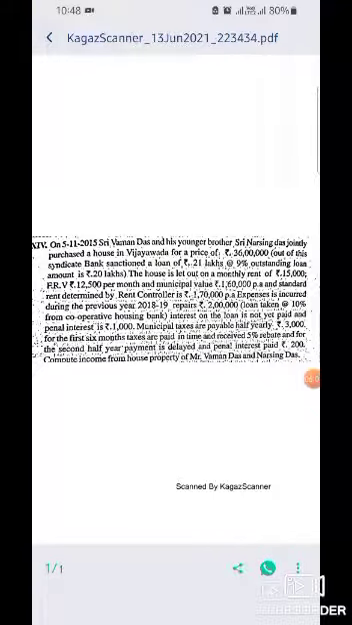Now let's see another example for calculating income from house property. On 5/11/2015, Sri Vaman Das and his younger brother Sri Narsingh Das jointly purchased a house in Vijayawada for the price of 36 lakhs. Out of this, Syndicate Bank sanctioned a loan of 21 lakhs at 9%. The outstanding loan amount is 20 lakhs. The house is let out on a monthly rent of 15,000. Fair rental value is 12,500 per month and municipal rental value is 1,60,000 per annum. The standard rent determined by the rent controller is 1,70,000 per annum.